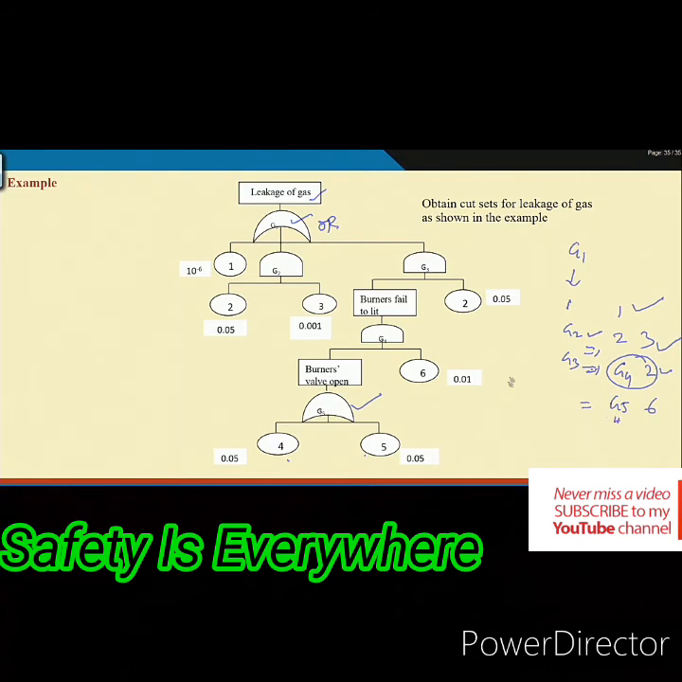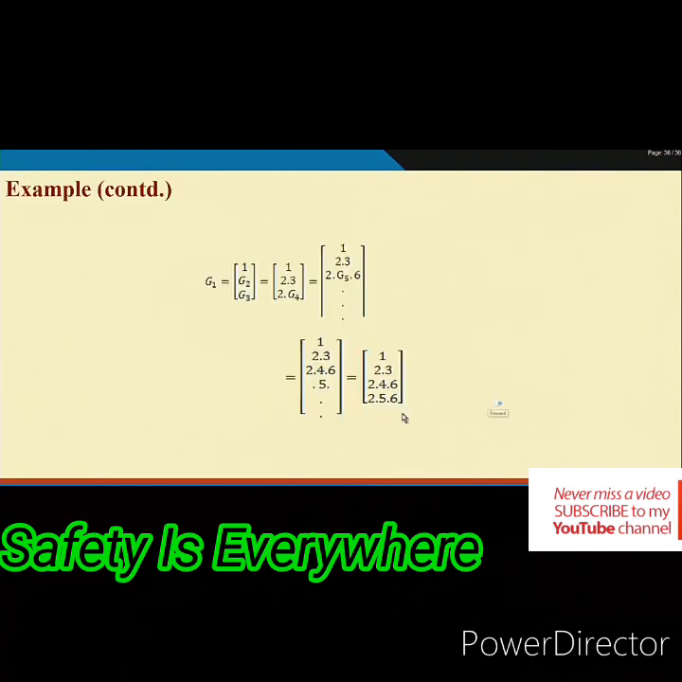So, that means the resultant things will be 1, 2, 3, then 4, 5, 4, 6. Achha, 2 is there, na? Okay. G4, okay, 2 is there. So, then 2, 4, 6 and then 2, 5, 6. Using the MOCUS algorithm, you are getting this.